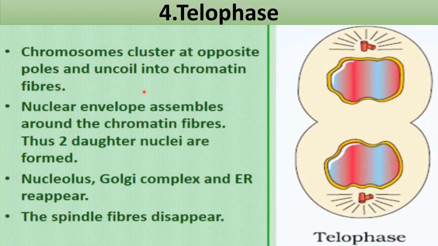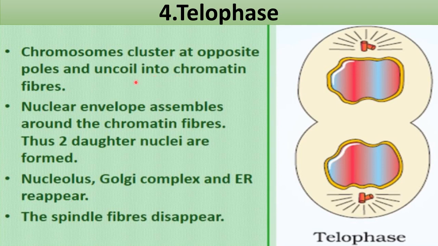Okay, decondensation, the condensation will be reversed here. And again the chromosomes will form the chromatin fibers, which were present during the interphase stage. That structure will be formed here again. So telophase is just the opposite of prophase. If you learn the events which occur during prophase, you can learn the events of telophase also, just the opposite of that. Okay, so the first thing is that here the chromatin fibers are formed again from the chromosomes.